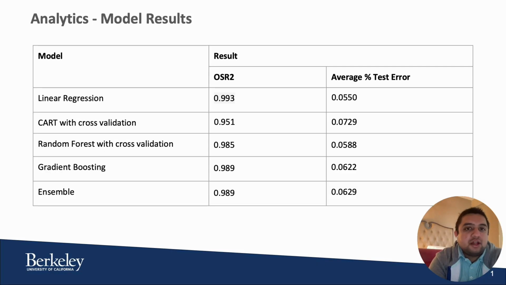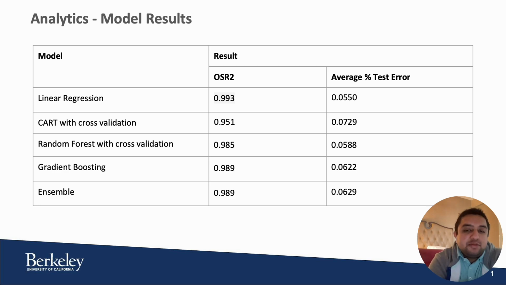So to predict next week's stock price for Tesla, we used 5 primary models: linear regression, basic CART with cross-validation, random forest with cross-validation, gradient boosting, and an ensemble of the previous 3 tree-based models. Our results showed that they all have pretty high out-of-sample R-squared, all above 0.95, and they all have average percent test error below 7.5%, with linear regression and random forest being below 6%.